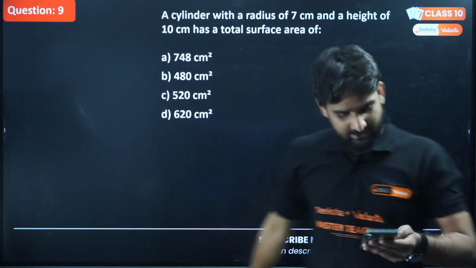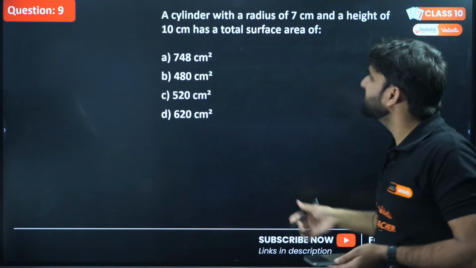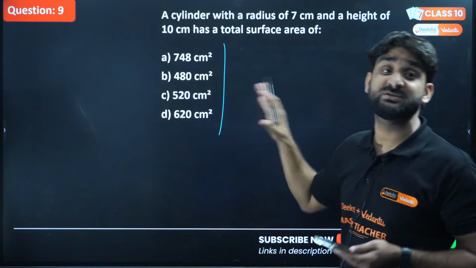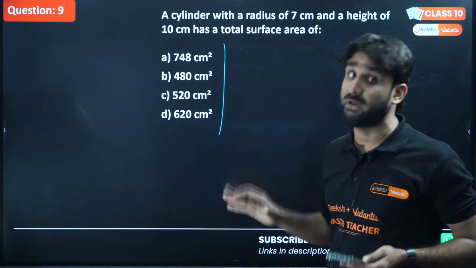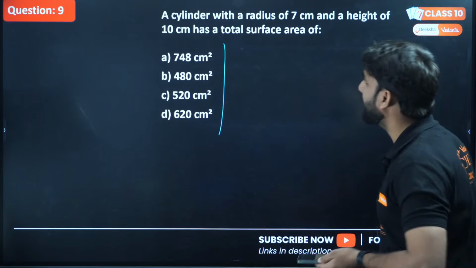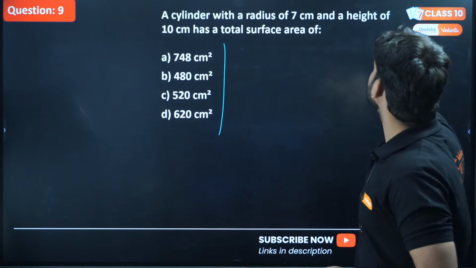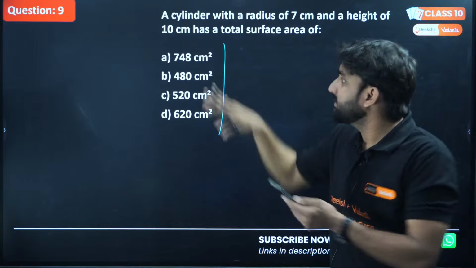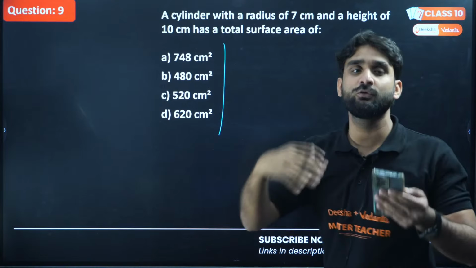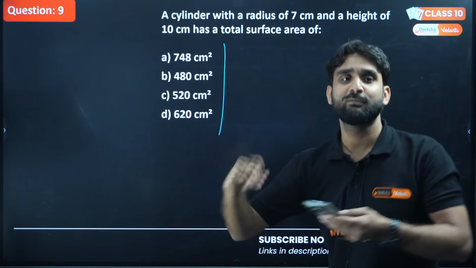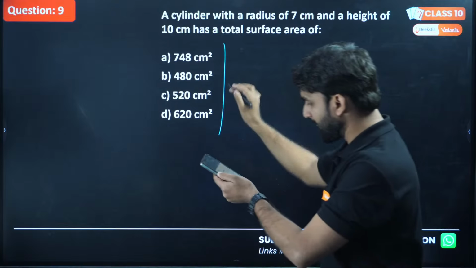Okay. Let's solve. A cylinder with a radius of 7 centimeters and a height of 10 centimeters has a total surface area. I think this is a basic question, very simple. This is completely based on the formula. If you know the formula, you can solve this question. There is nothing special in this question. If you know the formula, then it's just put the value, get the answer. Honestly, this question is based on formula.